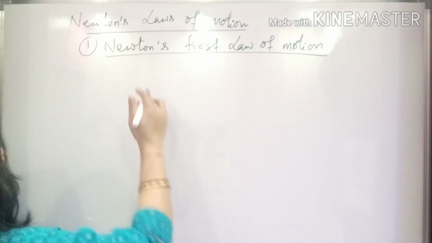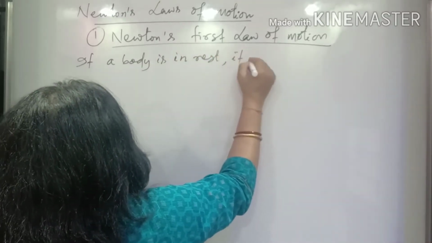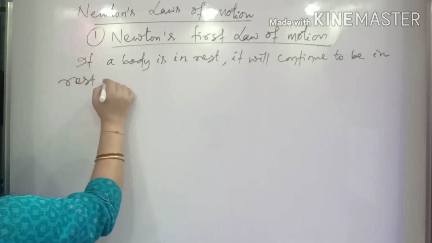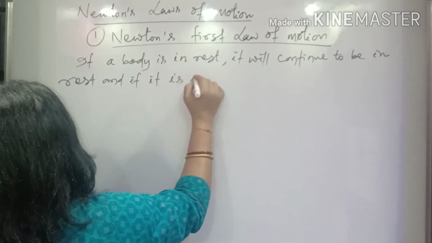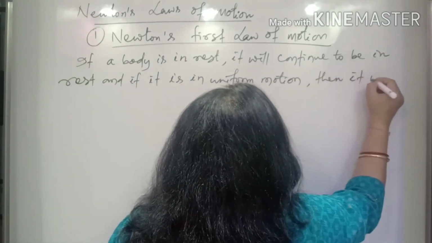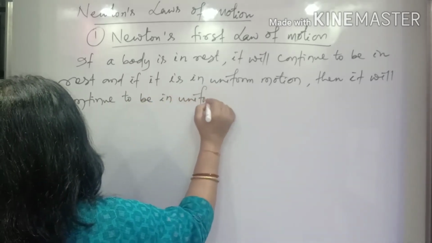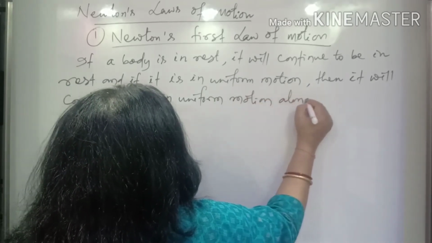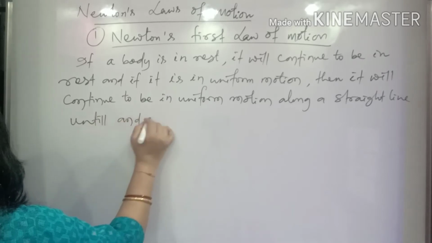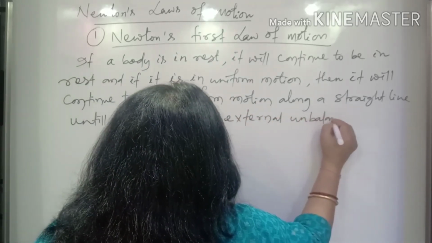Now what is the statement of Newton's first law of motion? According to this, if a body is at rest, it will continue to be at rest, and if it is in uniform motion, then it will continue to be in uniform motion along a straight line until and unless an external unbalanced force acts.